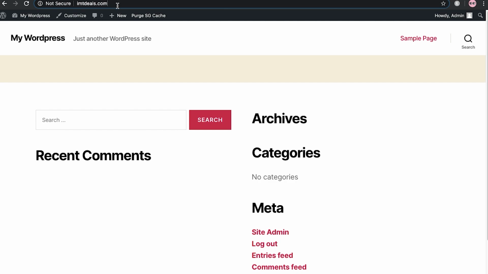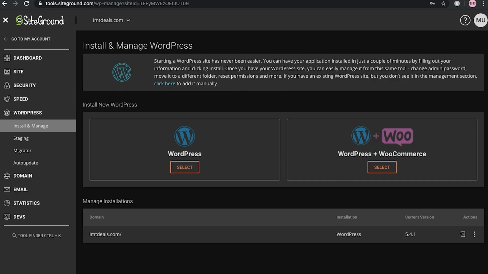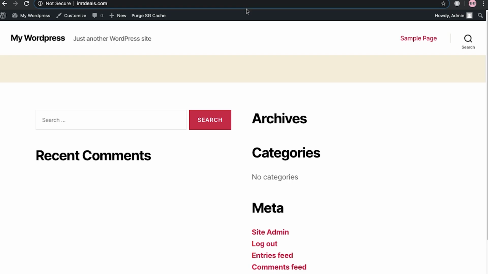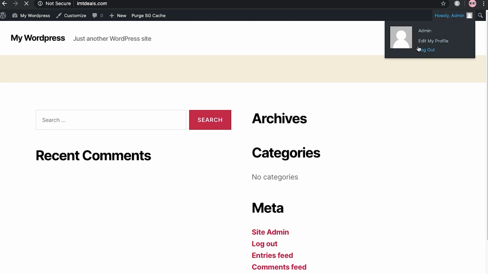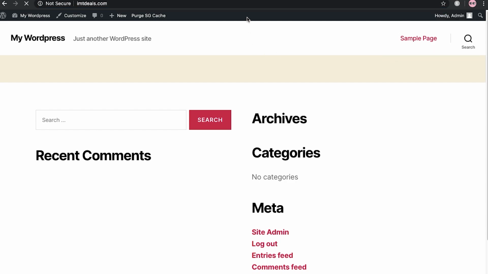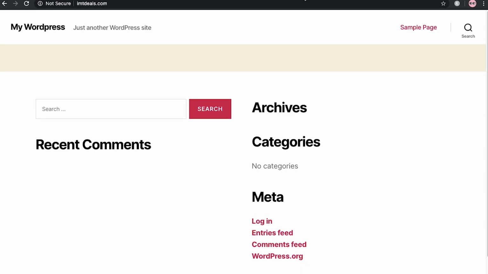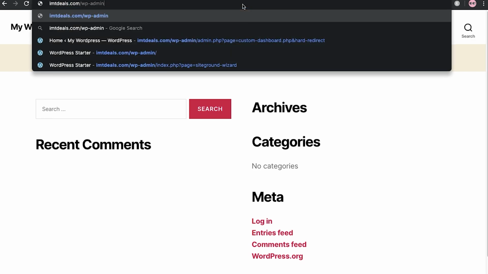But maybe you have this question: Umair, how do we log in to the WordPress admin, since we don't go to this page every time and do all these things? Now you just have to click on logout. I am logging out to show you. If you are on the main page of your blog and want to go to the WordPress dashboard, just add this thing, wp-admin.